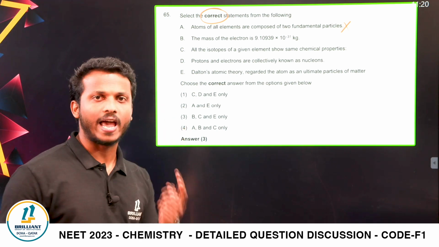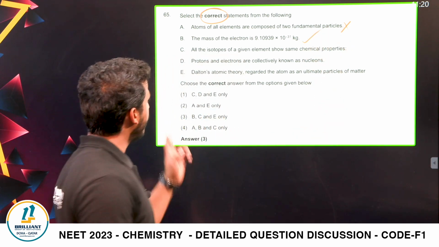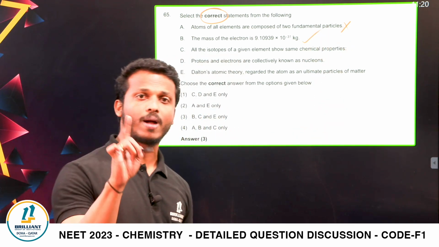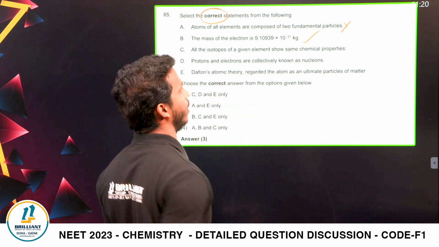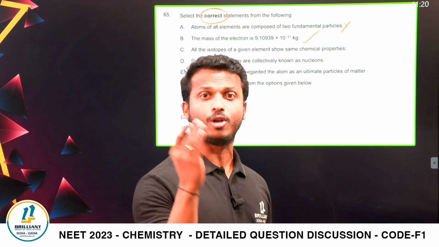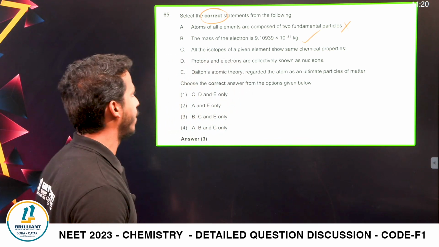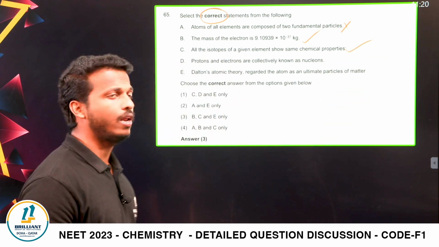Mass of electron, 9.1 into 10 raised to minus 31 kilogram. It's correct. All the isotopes, what is an isotope? Same atomic number but different mass number. All the isotopes of a given element show the same chemical property. If you consider the isotopes of hydrogen, protium, deuterium and tritium, same chemical properties, right? That's a correct statement. Protons and electrons are collectively called a nucleon.